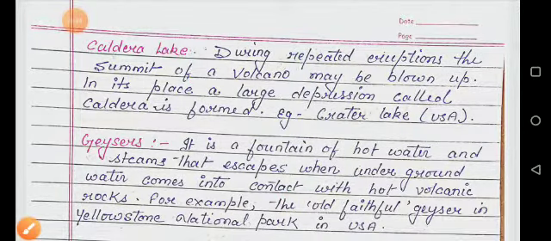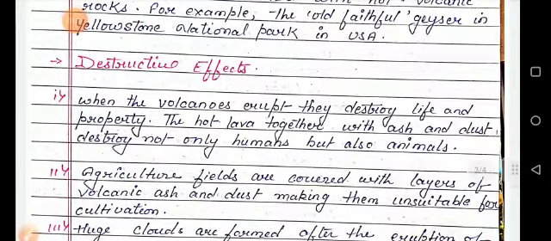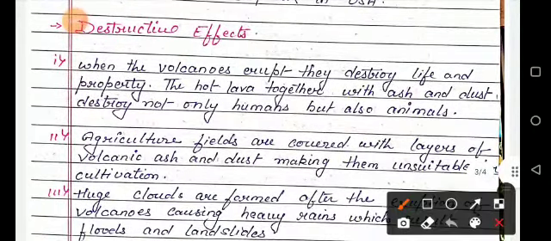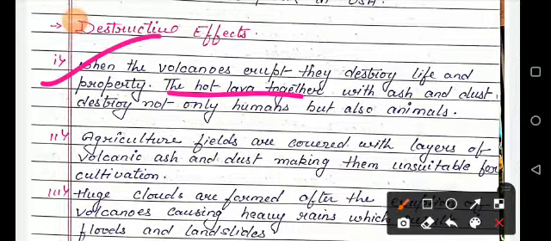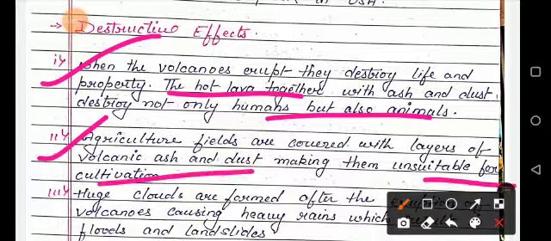The next effect of volcano is the destructive effect. When a volcano erupts, it destroys life and property. The hot lava together with ash and dust destroys not only humans but also animals and plants. Agricultural fields are covered with layers of volcanic ash and dust, making them unsuitable for cultivation. Huge clouds form after eruptions, causing heavy rains which result in floods and landslides.